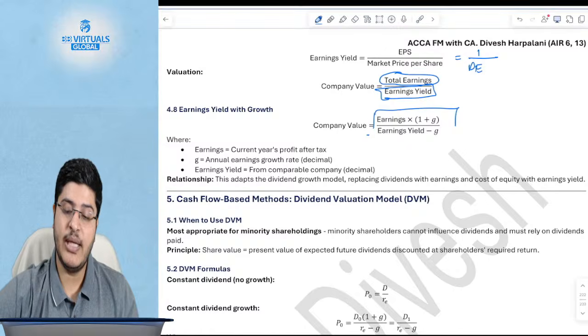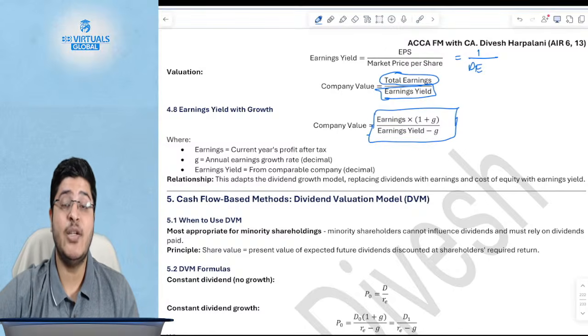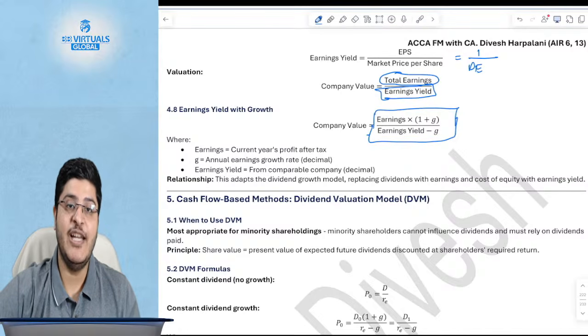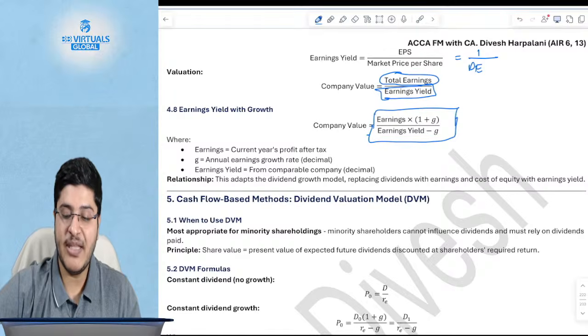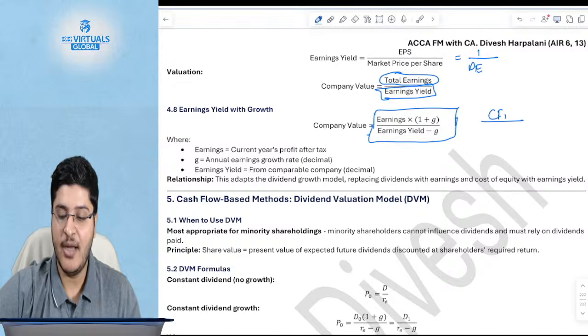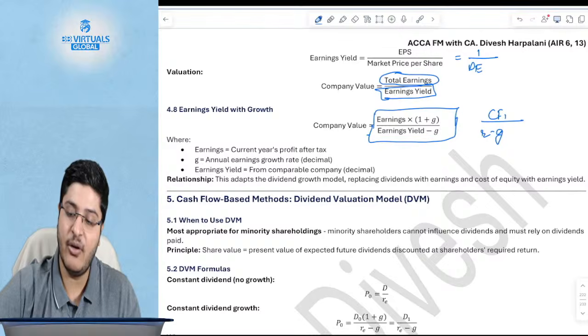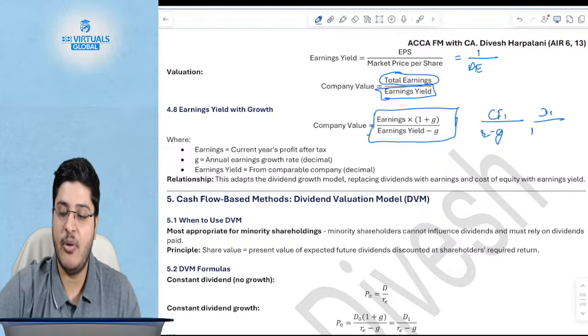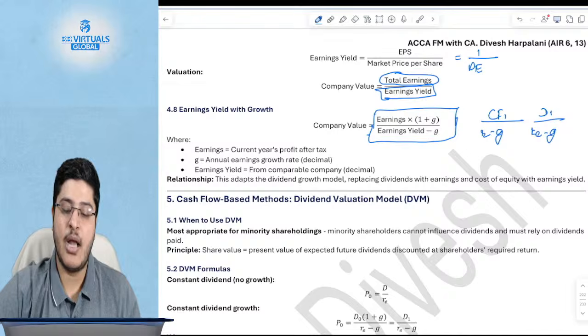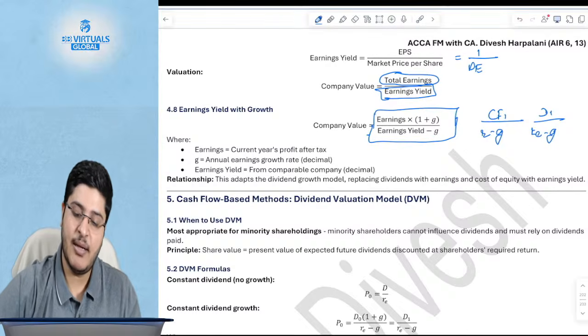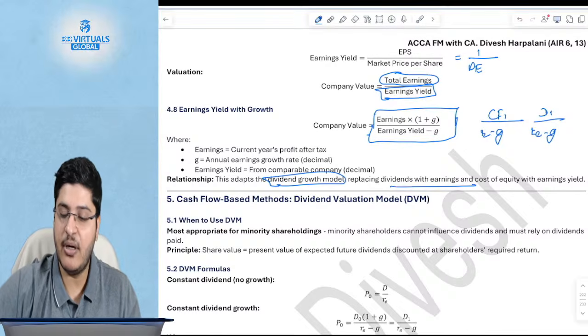Coming back, if there was going to be a growth, then what happens? If there's going to be a growth, then earnings into 1 plus G divided by earnings yield minus G, which is similar to the dividend yield formula. Remember, I had told you for perpetuity as well, cash flow 1 upon rate minus G. For dividend also, we say dividend valuation method, D1 upon KE minus G. Similarly, the company value for earnings yield plus growth is earnings into 1 plus G divided by earnings yield minus G. This adopts the dividend growth model, replacing dividends with earnings.